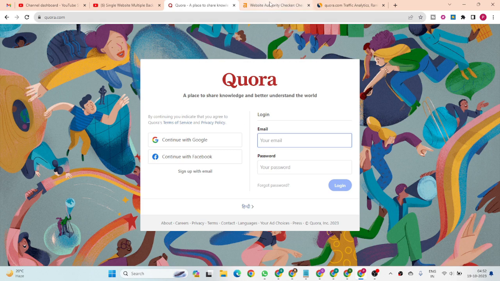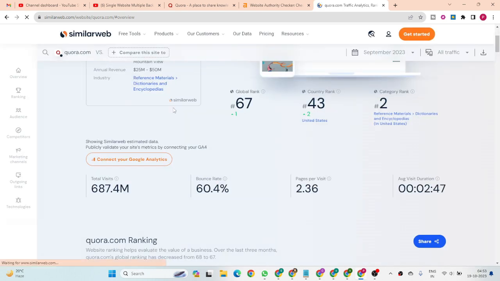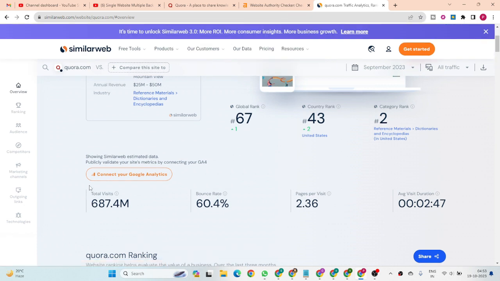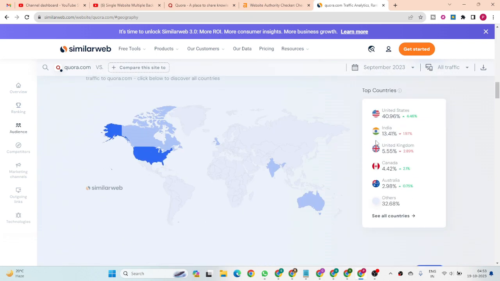I guess there is no requirement, but I can show you the website authority and the traffic. You guys can see this website has a 91 domain rating. The website is taking time to load. You can see this website has 687.4 million traffic. The category ranking is number two, the country ranking is 43, and globally is this. Most of the traffic is from USA, India, UK, Canada, and Australia.